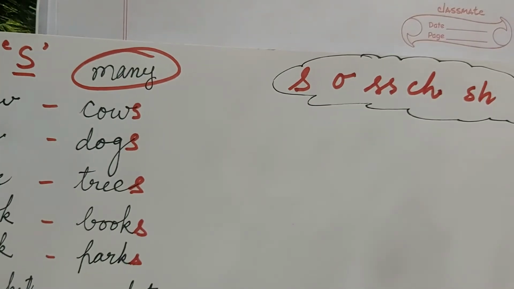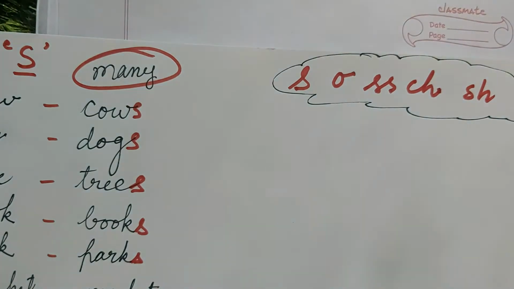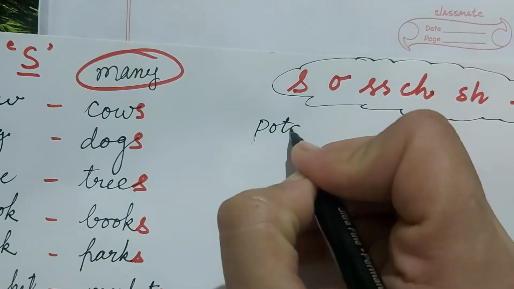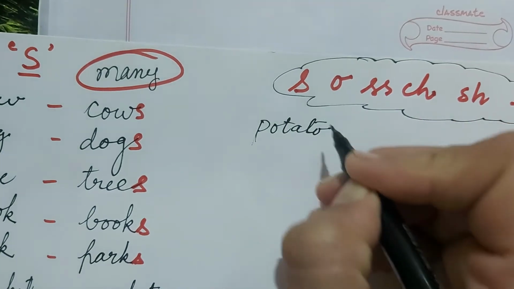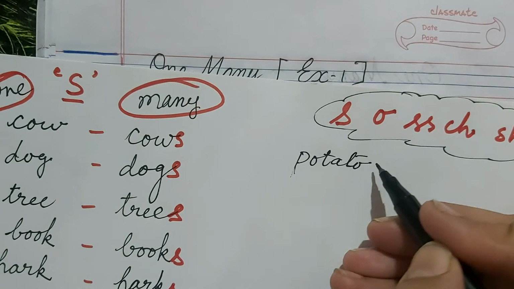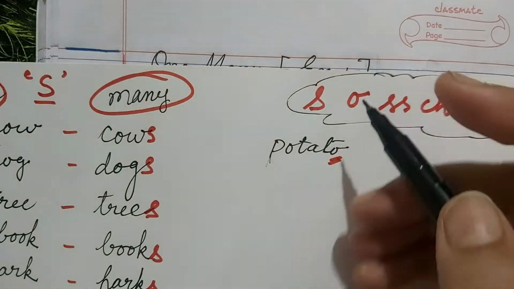Okay, like there is a word potato. Potato, it is ending with o.